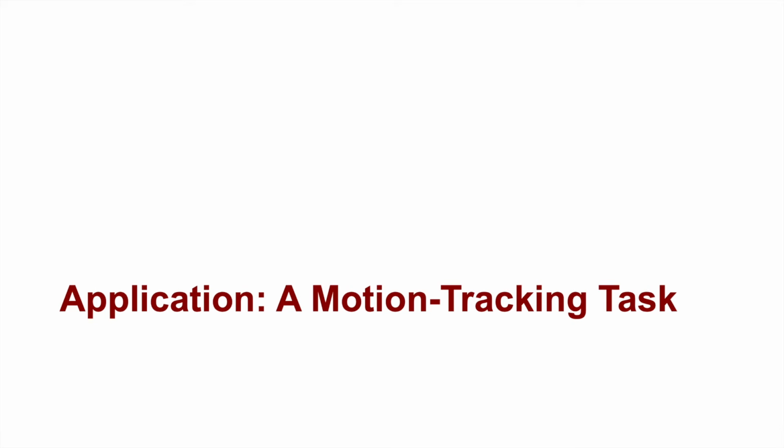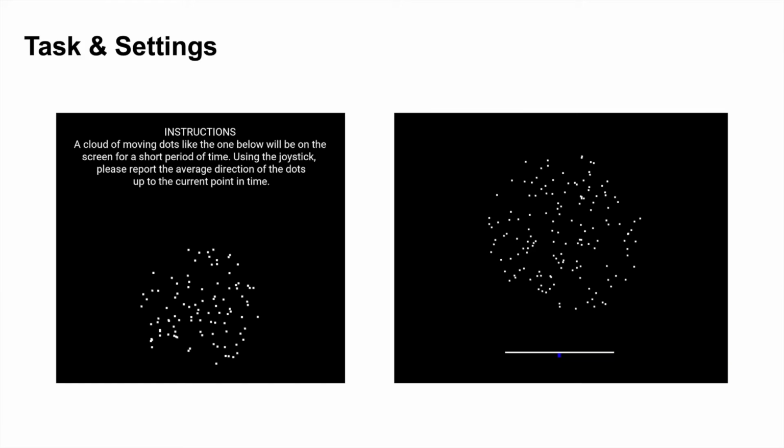To verify the performance of the GPJM, we performed two analyses based on a motion tracking task. I will introduce the setting of the task briefly first. We performed a motion tracking task using a joystick. In this task, participants continually reported the average direction of randomly moving dots throughout a trial, with a subset of the dots moving in a coherent direction to the left or the right. The degree of coherence and direction of motion probabilistically changed every second.